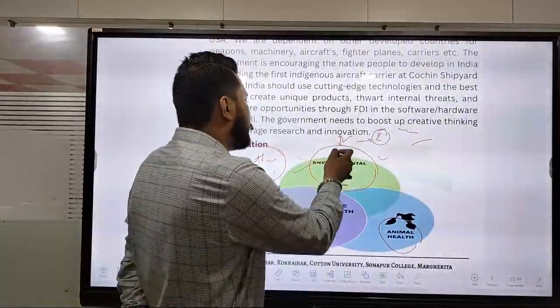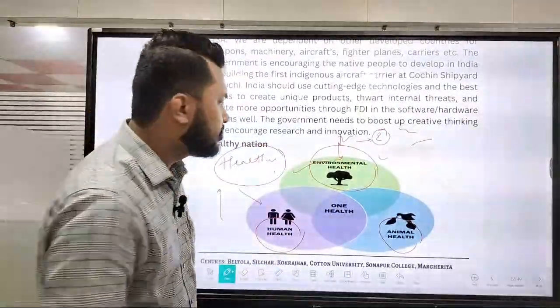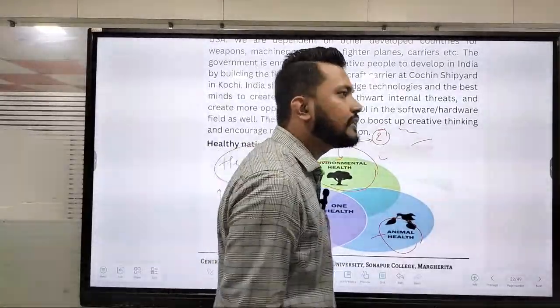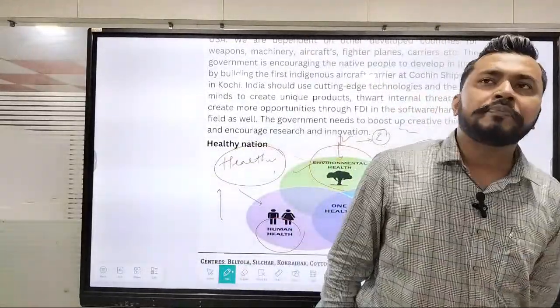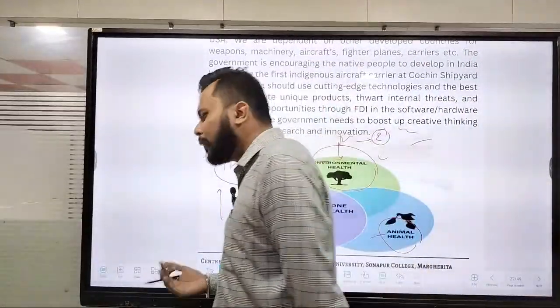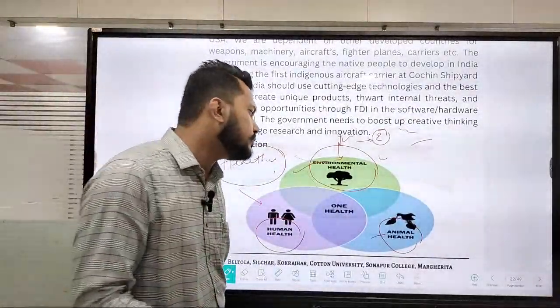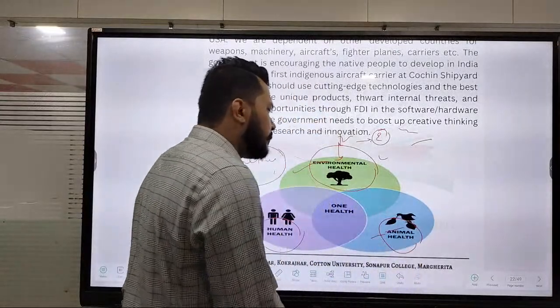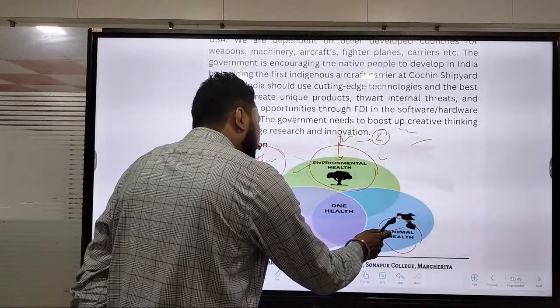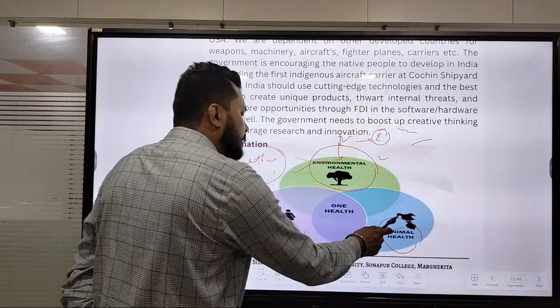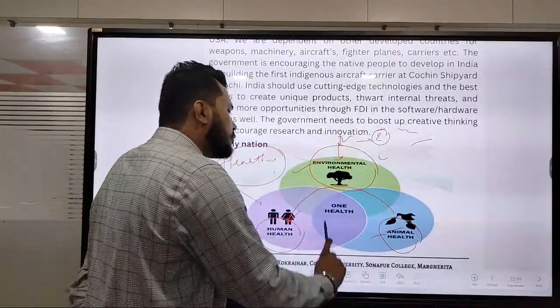Okay, and obviously this should be made by planting trees. And the last one is animal health, so you can see about the bird flus. Okay, you can see about the swine flu which is basically related to animals. You can see about the avian flus. So these are also an important factor, because sometimes the diseases from animals directly come to humans too.